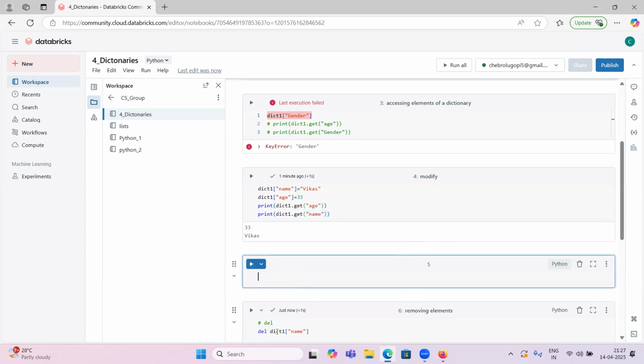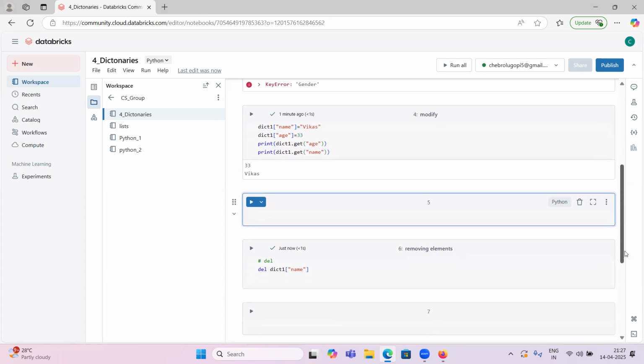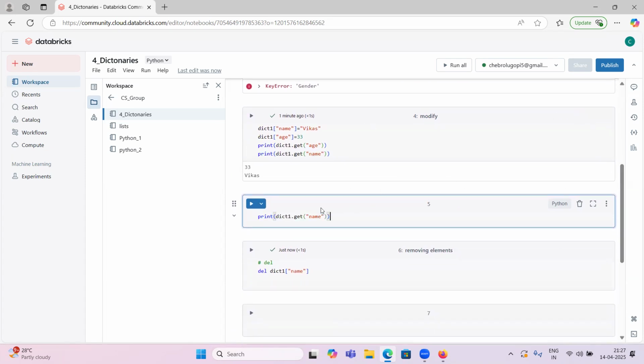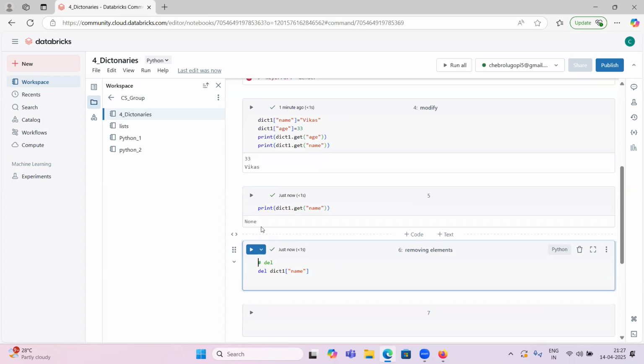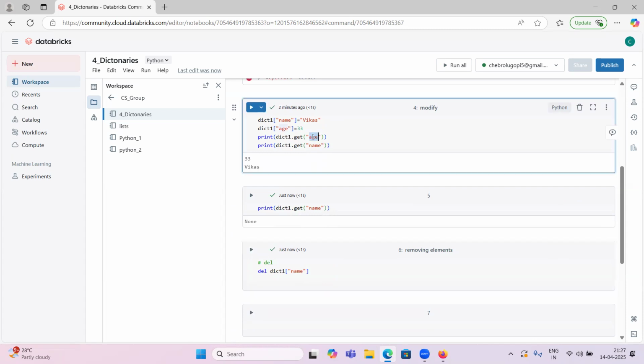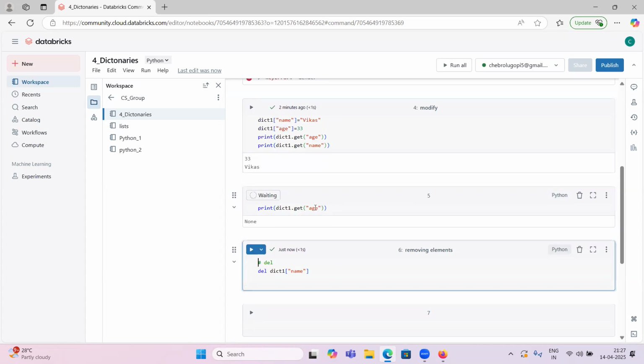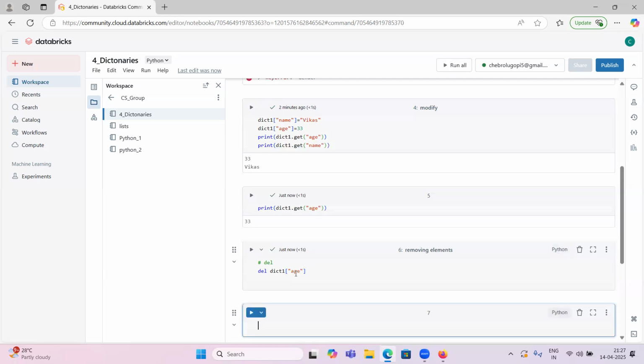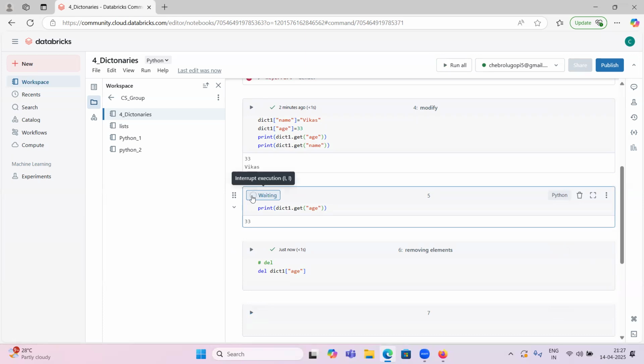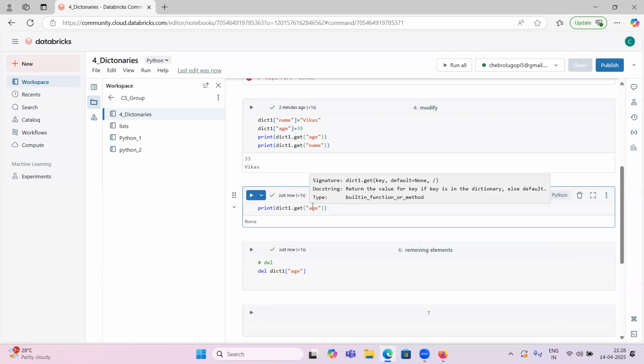I already removed it with delete dict one name. Earlier we had Vikas. Now we'll see. None, because it was deleted. So name got deleted. If I print age now, age is 33. If I delete age also, let's see what it will print. None. So this way we can remove the elements.